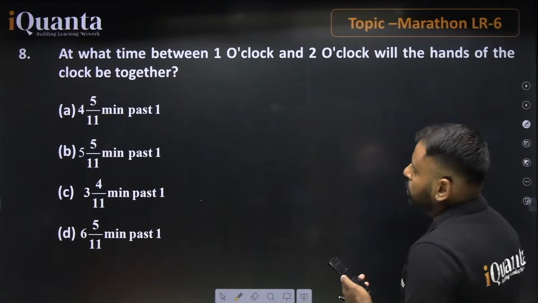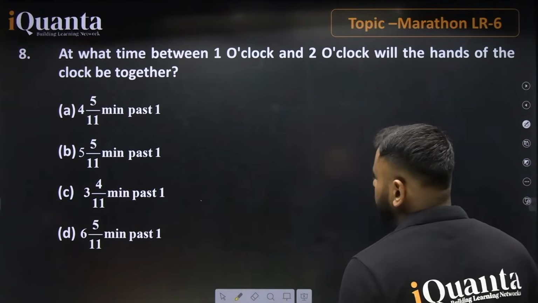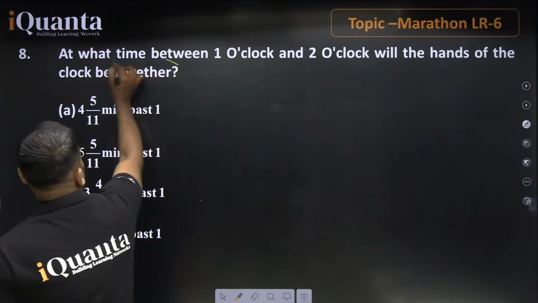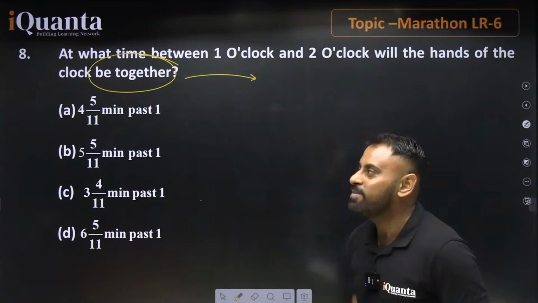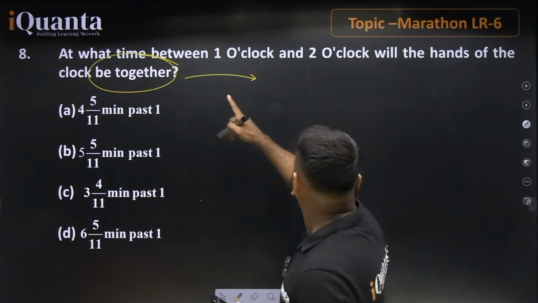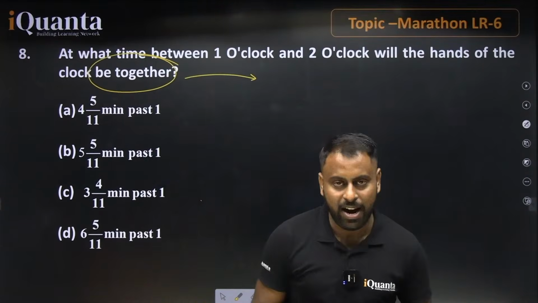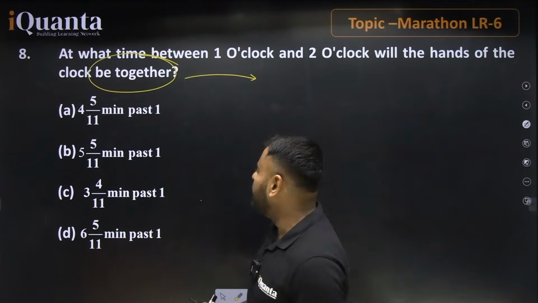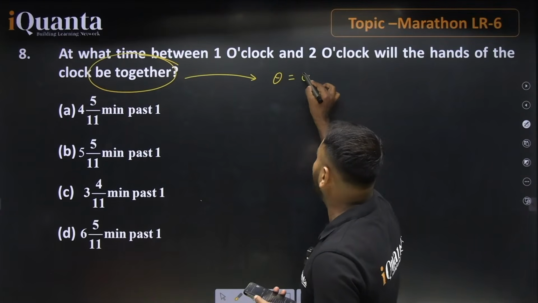Okay, let's go. At what time between 1 o'clock and 2 o'clock will the hands of the clock be together? So if talking about this portion, together means what? They are just dating together. It means that we are talking about the hour hand and minute hand, and dating means the angle will be equal to 0 degrees.